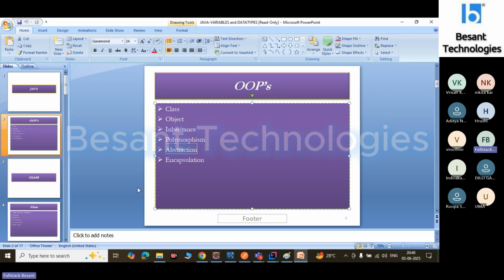And the next one is abstraction. What is abstraction? Abstraction means hiding the implementation and showing only the functionality to the user. As a developer, I use the functionalities, but internally what is happening, what the process is, I don't know. That is abstraction.